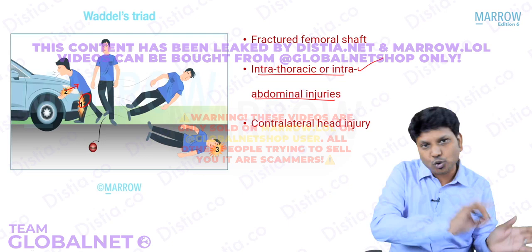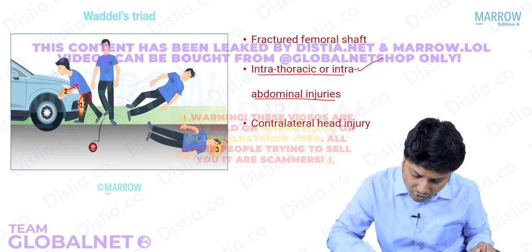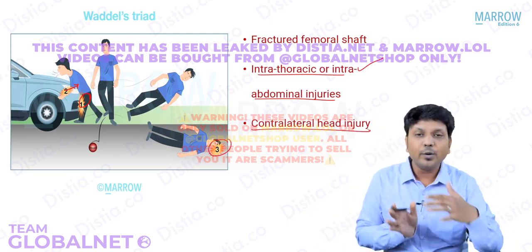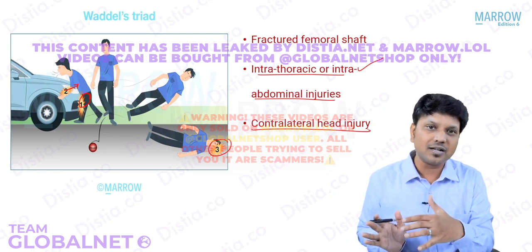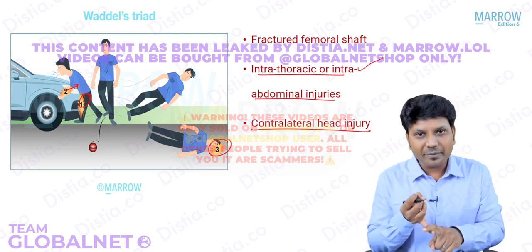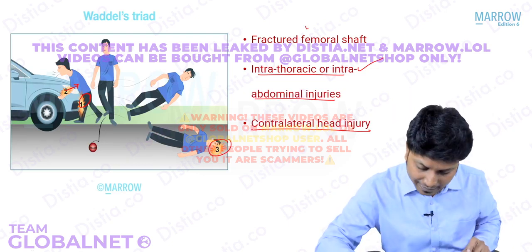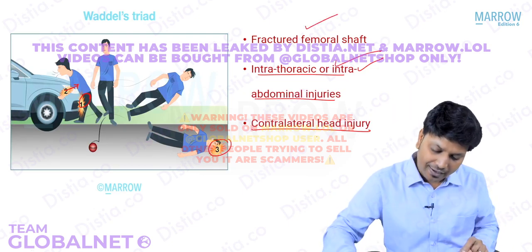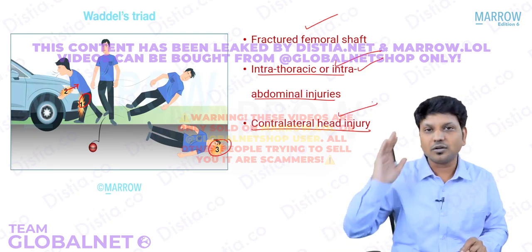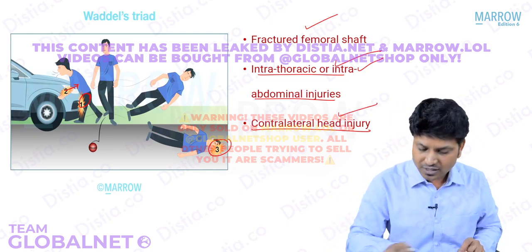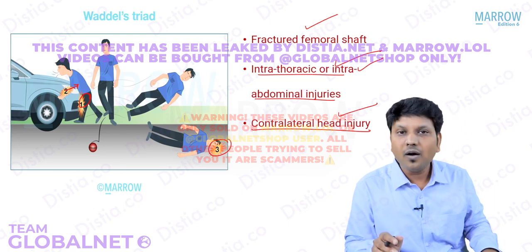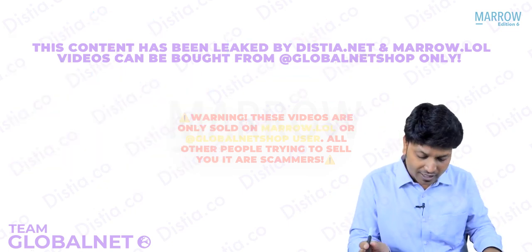When the victim is thrown on the ground, the person can have contralateral head injury. Right? This triad is called Waddell's triad, which is nothing but primary impact, secondary impact and tertiary impact, that is on the ground. Okay. So when this triad is there, this is called Waddell's triad.